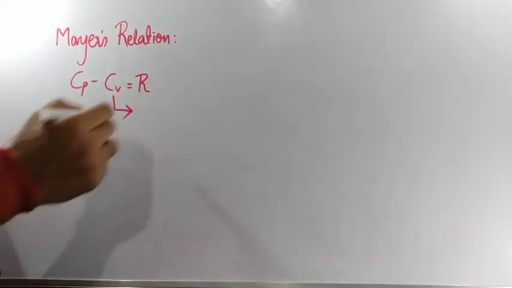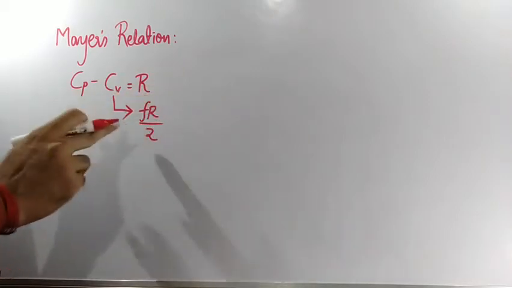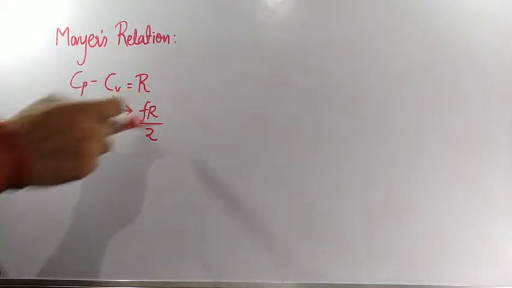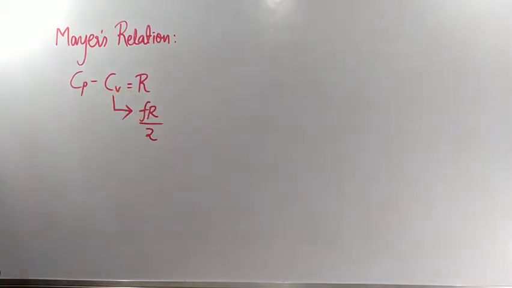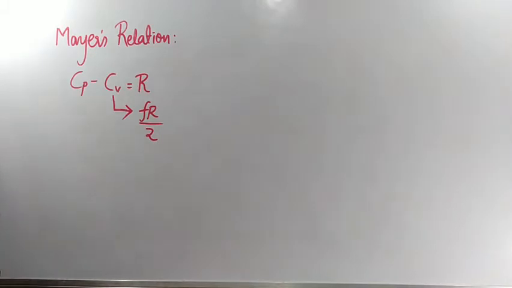Cv value is nothing but Fr divided by 2, where F is the degree of freedom. R is the universal gas constant. Very good. Next, here this R is also the universal gas constant.